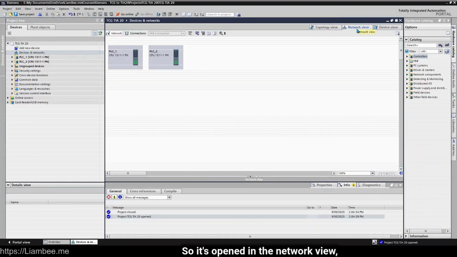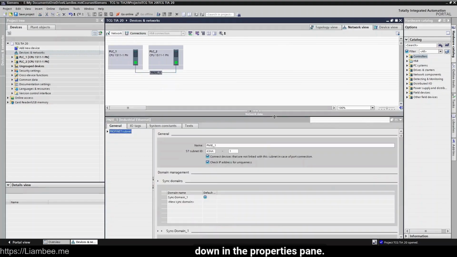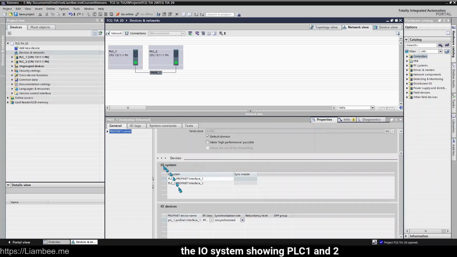So it's opened in the network view, and making a connection between these two PLCs is as easy as dragging a network connection. This has created a Profinet on IE1. We can rename this. We can assign certain parameters and properties to this. You can find all of this sort of stuff where we'd expect to find it now, down in the properties pane. And in these properties, we'll find things like name, subnet ID, and if I come down here, the I/O system showing PLC 1 and 2 are both connected via their Profinet interface 1 connections.